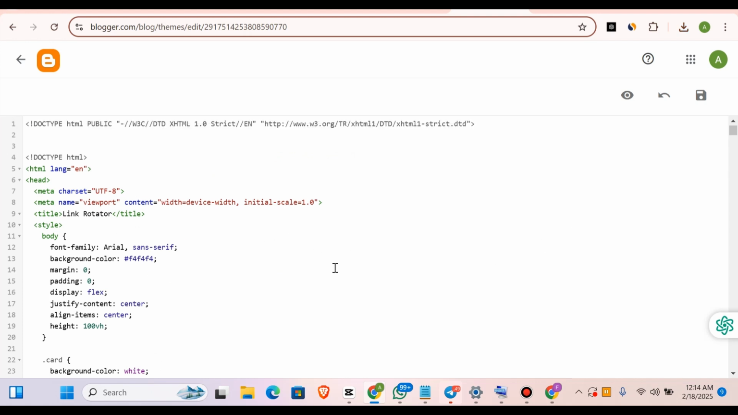Now once you are done, what you simply need to do is just come to this page which says save. It's gonna take time to save. You can see update saved, update saved.